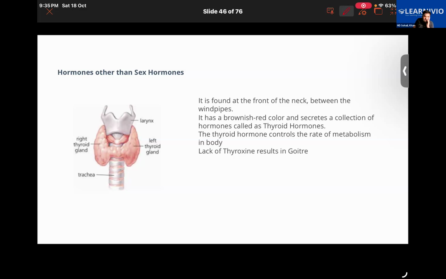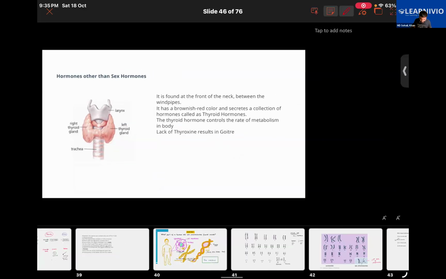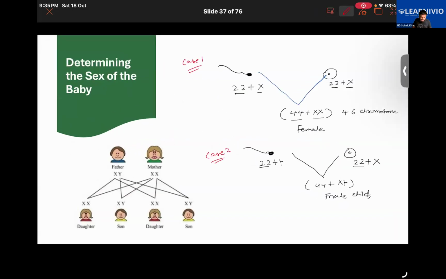Now you guys need to memorize a few important things once again. As we have been discussing in the last class about sex determination, I did tell you that a male parent has got XY set of chromosome, while a female parent has got XX chromosome. Further, their gamete cells have half the total number of chromosomes.